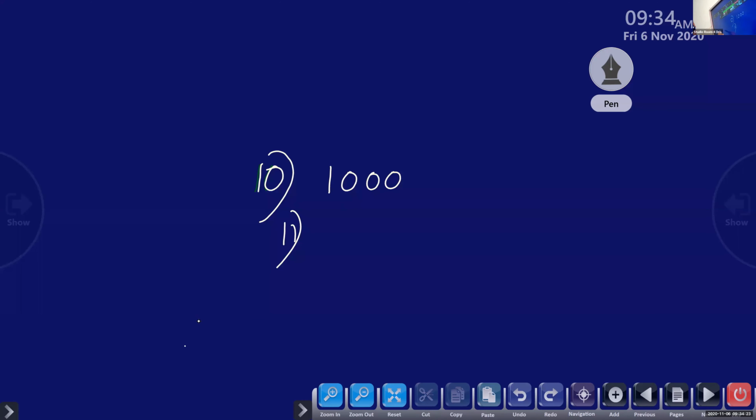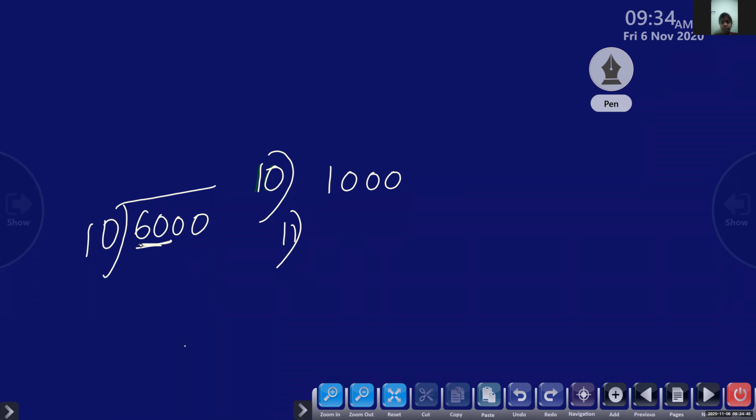So 6000 divided by 10. So first you can take these two. Eva? Yes, 60 divided by 10. First, we are taking these two numbers.